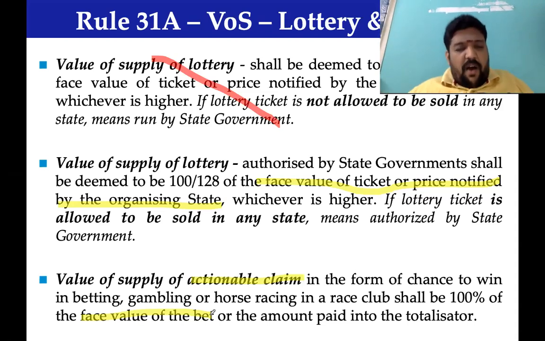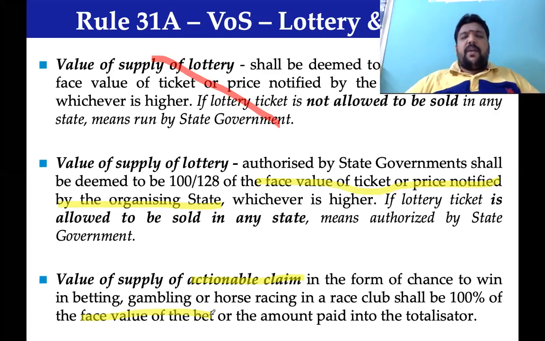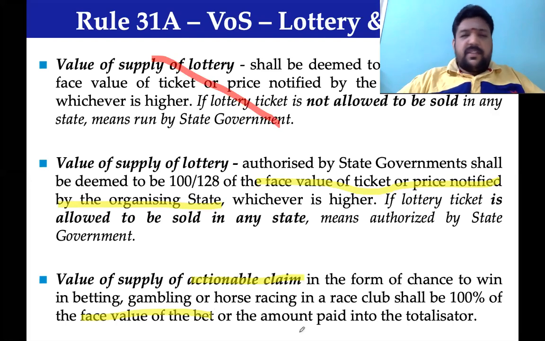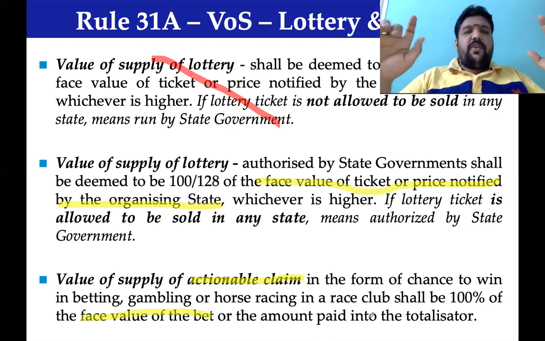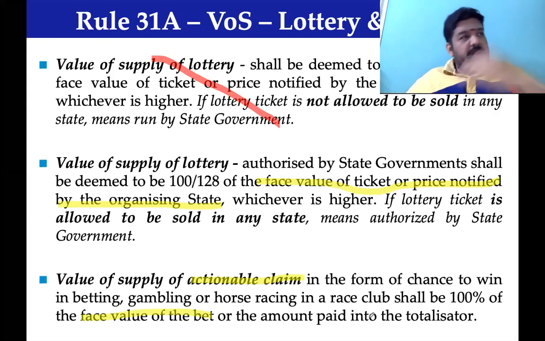How all these people account for it and comply with it, my answer is very simple. What is your value of bet? That will be the value of supply. On that they have to pay GST. A very particular rule: the first paragraph alone, kindly ignore it. It is not applicable going forward. It has now become an outdated provision.